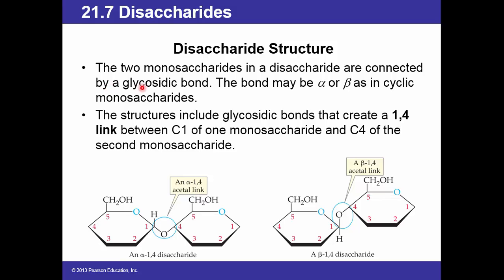Now, disaccharide structures. The two monosaccharides in a disaccharide are connected by a glycosidic bond. Now, the bond may be alpha or beta, as in cyclic monosaccharides. Then here we have, this is carbon 1, this is carbon 4, and this is called an alpha 1,4 acetal link. This is carbon 1, this is carbon 4, but it is up. It is a beta 1,4 acetal link. So the structures include glycosidic bonds that create a 1,4 link between carbon 1 of one monosaccharide and carbon 4 of the second monosaccharide.